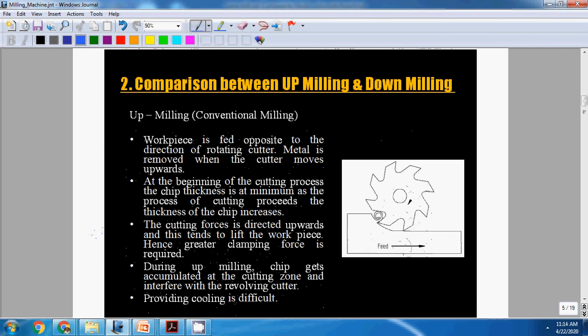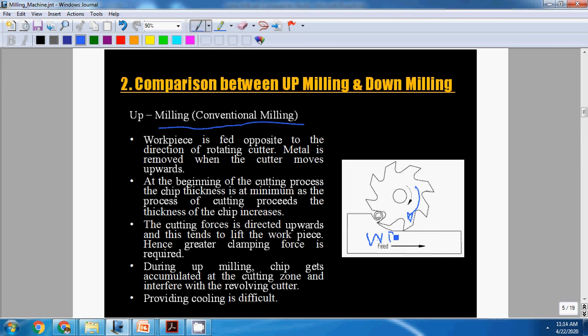There are two types of milling: up milling and down milling. Up milling is also called conventional milling. Here, this is a rotating cutting tool, and this is the workpiece.